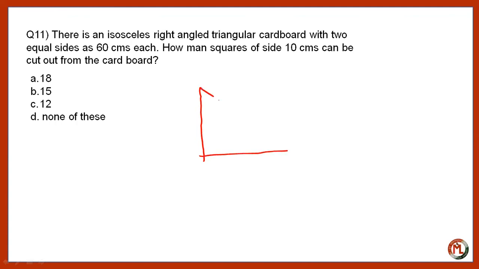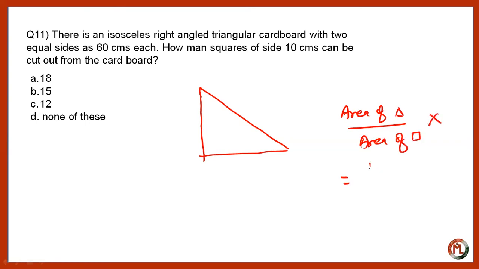Now, if you use the formula for area, you can get the wrong answer, and your answer will be like this: area of triangle divided by area of a square, and that is the wrong way, because area of triangle will be half into 60 into 60, and area of a square will be 10 into 10, and that will be equal to, that is the wrong answer. Even though one of the options is 18, this is the wrong answer. The reason is something else.